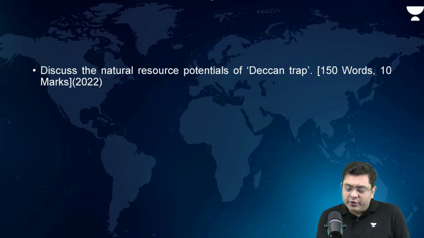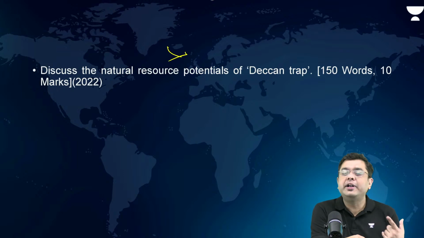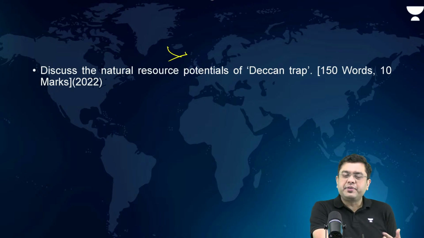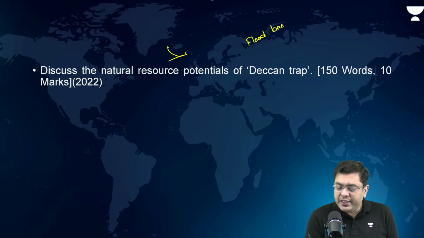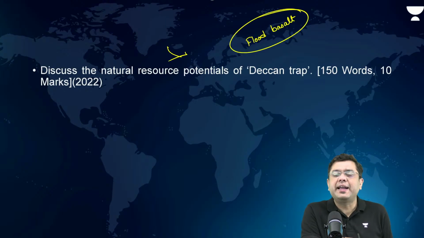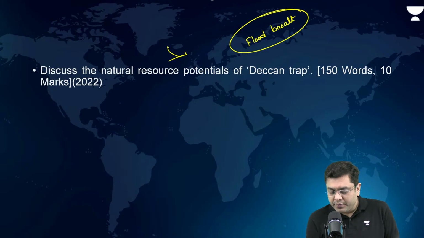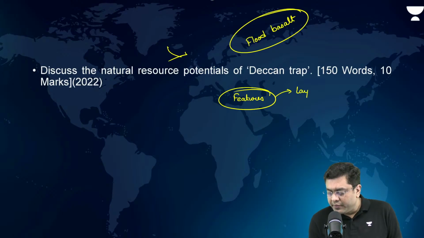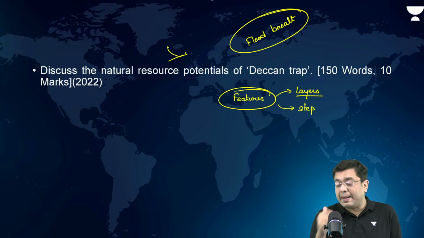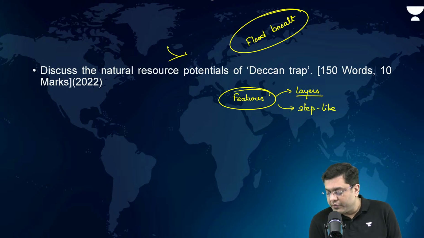Now, discuss the natural resource potential of the Deccan Trap. For this, you need to be aware of how the Deccan Trap is created. By flood basalt, isn't it? So in the initial part of the answer, talk about the Deccan Trap, its features. What are the features? Layers of igneous rocks, isn't it? Layers, a step-like feature. That is where the term trap has been given. Step-like features.